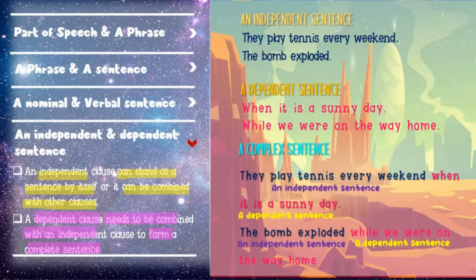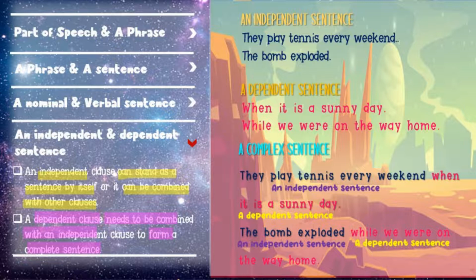While we were on the way home. So what happened? Is there something wrong that happened before that? Right, so because the meaning is not clear, we call this a dependent sentence.